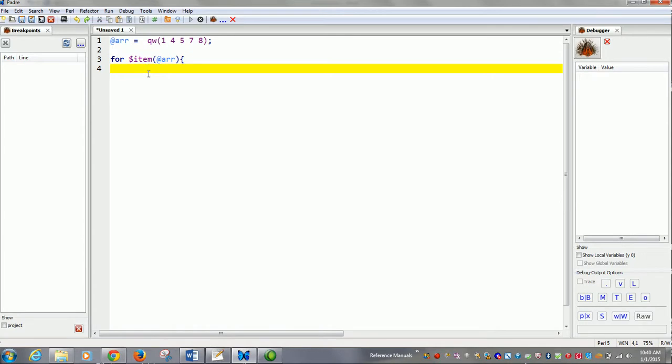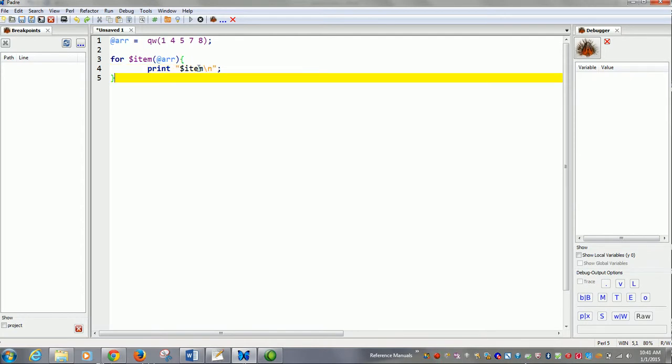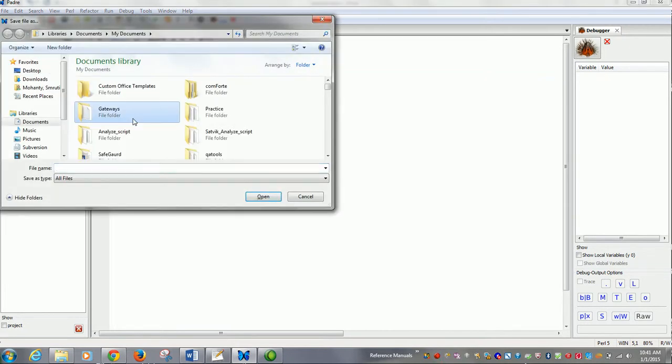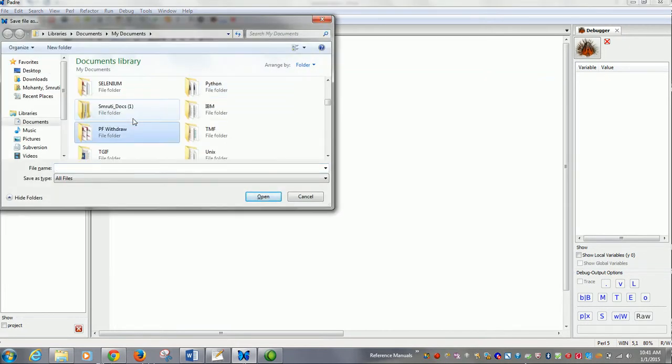You have to then print whatever variable you have given over here. So this is the way we iterate over an array.